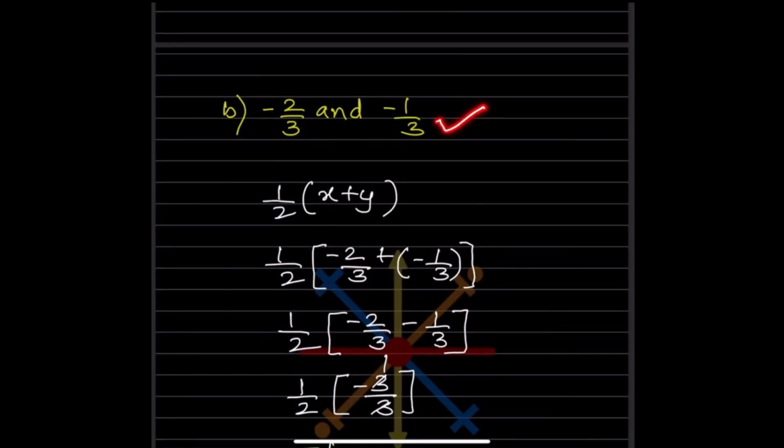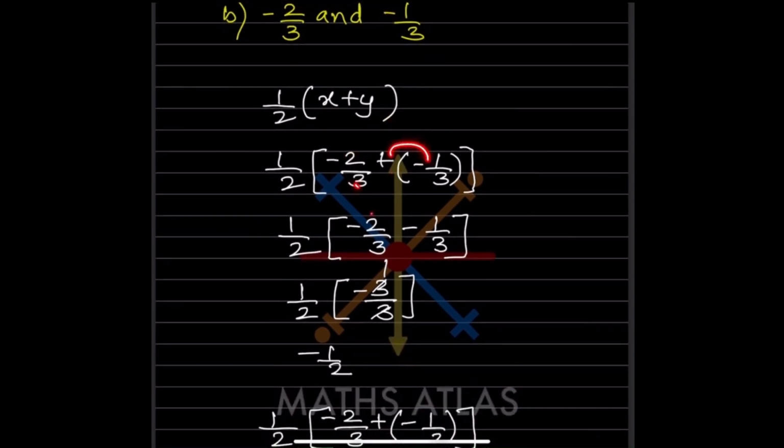So now look at here, this is x and this is y. Again we are going to use a formula. This is x, this is y. So now minus 2 by 3 plus minus 1 by 3. So minus 2 minus 1 is going to be minus 3 by 3. So this is going to be minus 1 by 2.